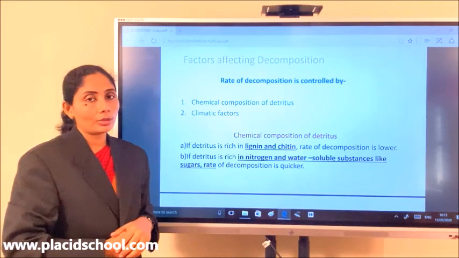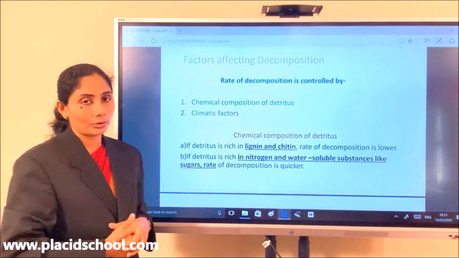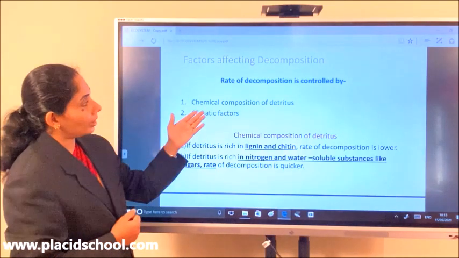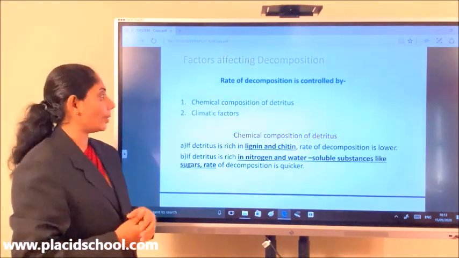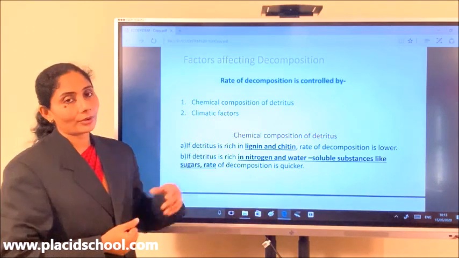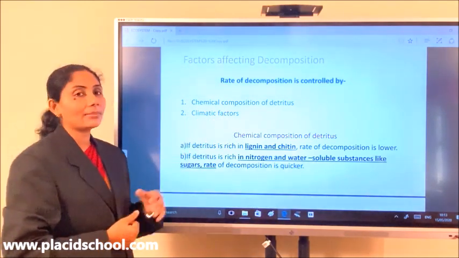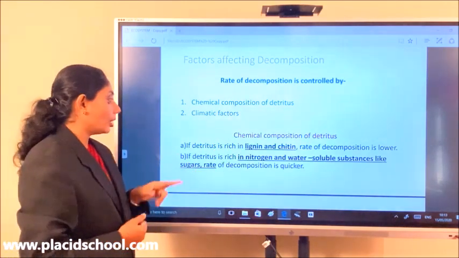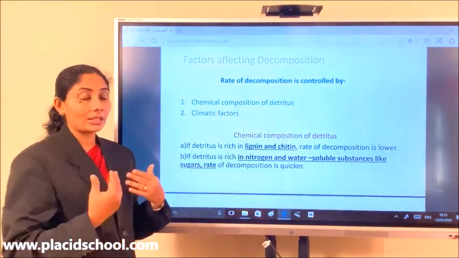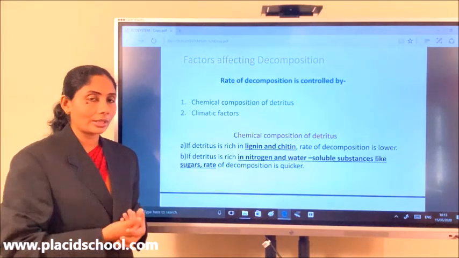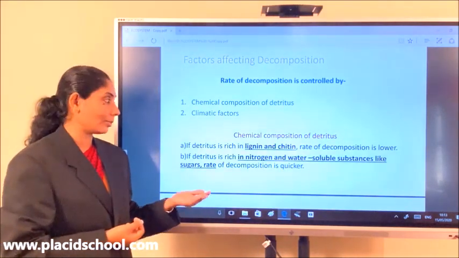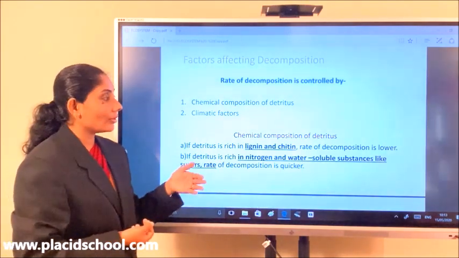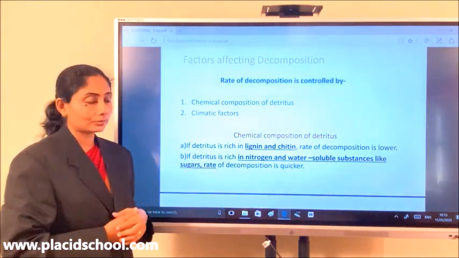Now, let us talk about the factors that affect decomposition. What are the factors that affect decomposition? Okay, now the rate of decomposition is controlled by the chemical composition of detritus as well as the climatic factors. It depends upon the chemical nature of the detritus. If the detritus is rich in lignin, or if it is rich in chitin, the rate of decomposition is slower.